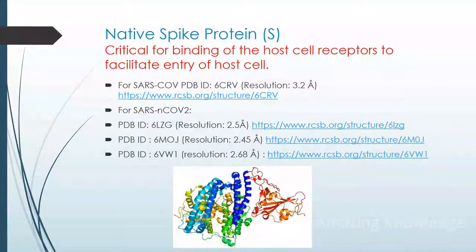The next one is the native spike protein. This protein is critical for binding to the host cell receptor to facilitate entry into the host cell. There are varieties of crystal structures available in the Protein Data Bank: 6CRV, 6LZZ, 6M0Z, 6VW1.